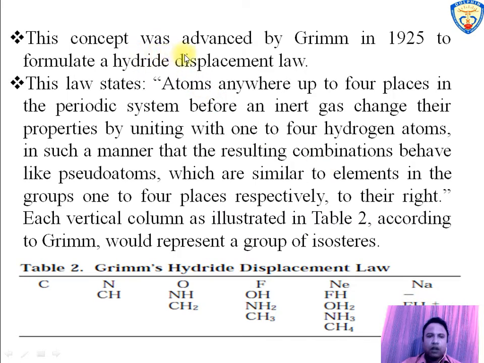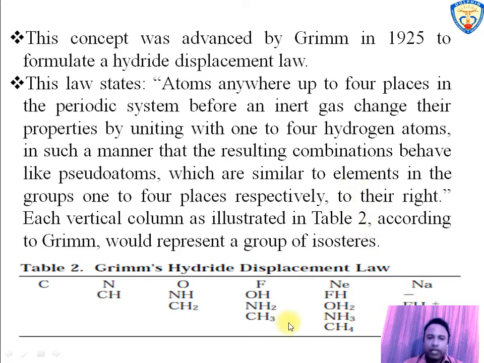After the study by Langmuir, this concept was developed by Grimm, and he formulated the hydride displacement law. The hydride displacement law stated that atoms anywhere up to 4 places in the periodic system before an inert gas change their properties by uniting with 1 to 4 hydrogen atoms in such a manner that the resulting combination behaves like pseudo atoms which are similar to elements in the group 1 to 4 places respectively to their right.